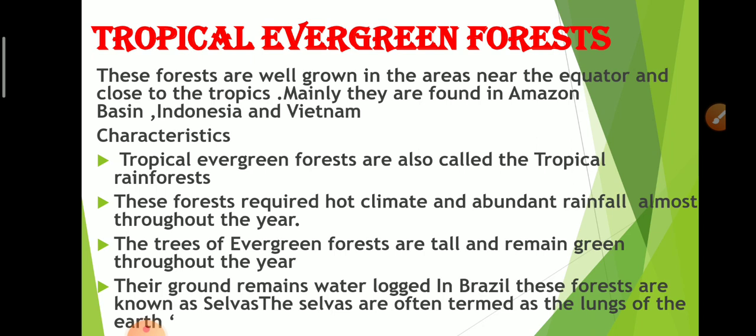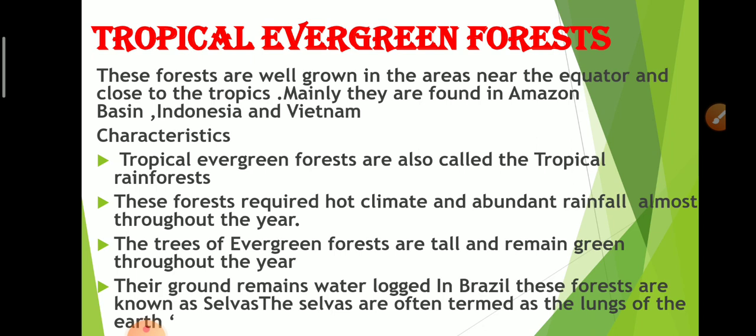Their ground remains waterlogged. In Brazil, these forests are known as selvas, and the selvas are often termed the lungs of the earth. Why are tropical evergreen forests known as the lungs of the earth in Brazil? Because the tropical evergreen forests of Brazil are the largest evergreen forests of the world.